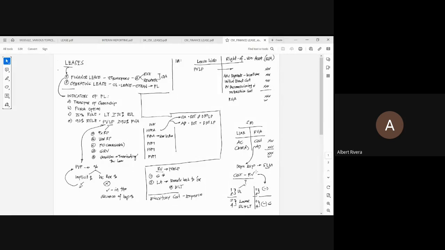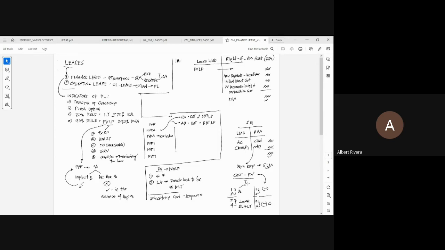In property, plant, and equipment, straight line method depreciation is computed by using the formula cost minus residual value divided by the remaining useful life of the property, plant, and equipment. However, under finance lease, tenga ka sa ilalim sa number of years. Why? We're talking about two number of years here. One, you have the remaining useful life of the underlying asset, and you have two, the lease term. And what is the proper denominator to be used in computing for the depreciation expense of the underlying asset?